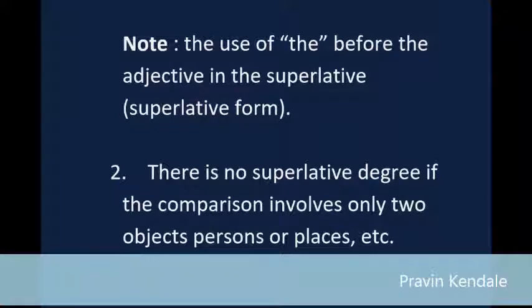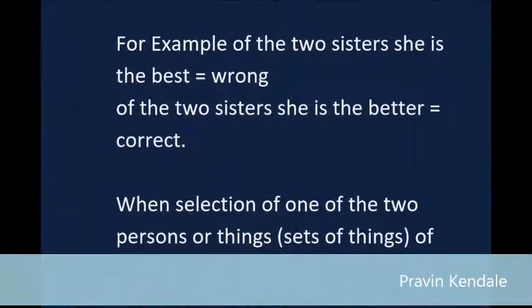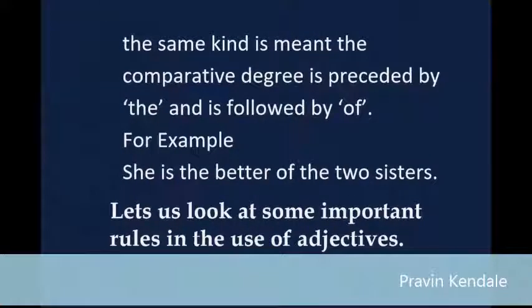2. There is no superlative degree if the comparison involves only two objects, persons or places, etc. For example, "Of the two sisters she is the best" is wrong. "Of the two sisters she is the better" is correct. When selection of one of the two persons or things, or sets of things of the same kind, is meant, the comparative degree is preceded by "the" and is followed by "of." For example, she is the better of the two sisters.